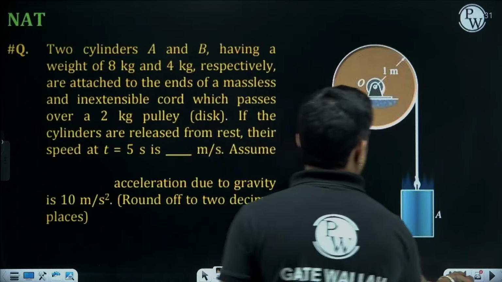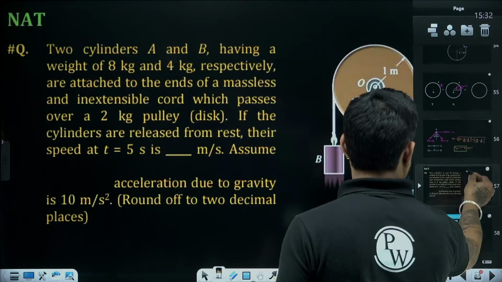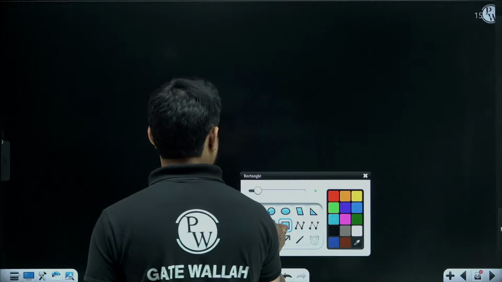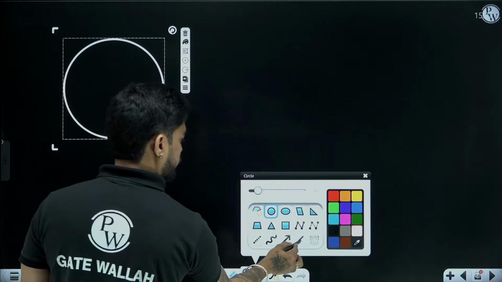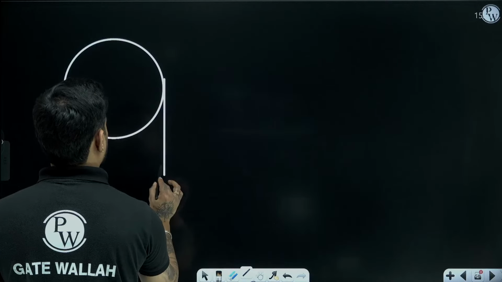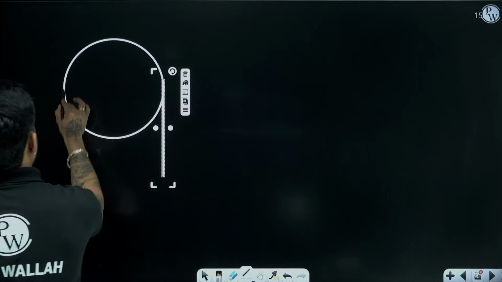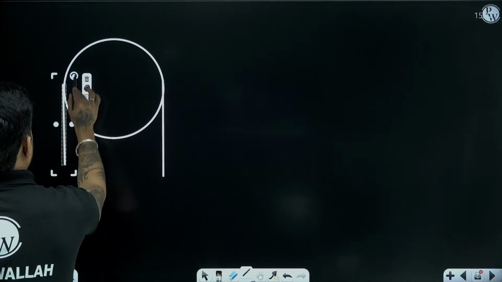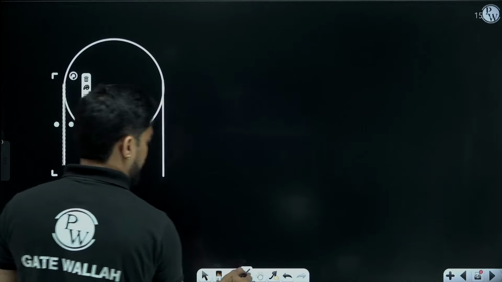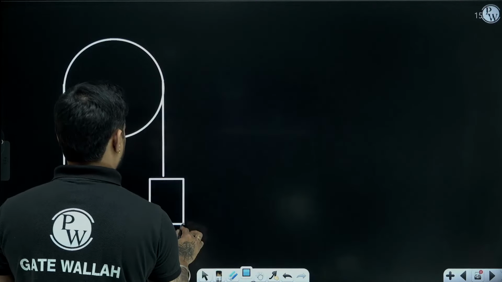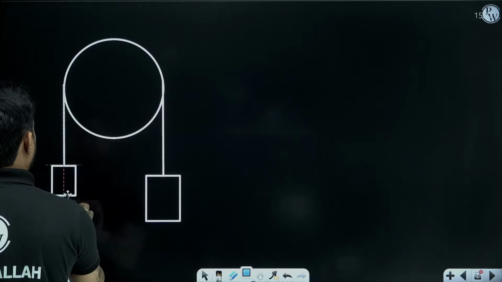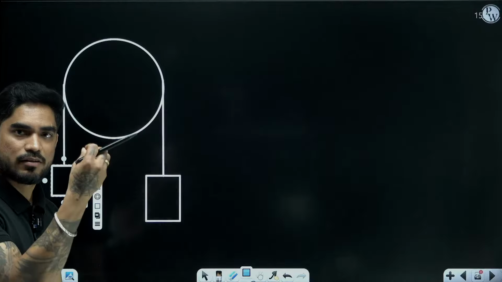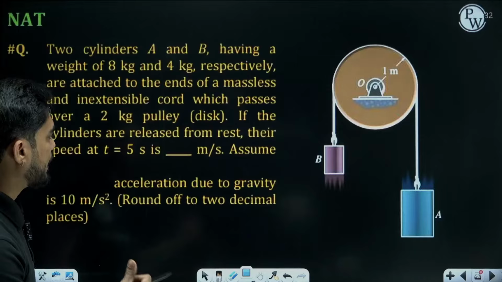So we have a pulley. On both sides of the pulley we have discs, cylinders. There is a bigger cylinder, there is a smaller cylinder, but we have cylinders on both sides. Now, the direction of rotation of the pulley will depend upon which cylinder is heavier.